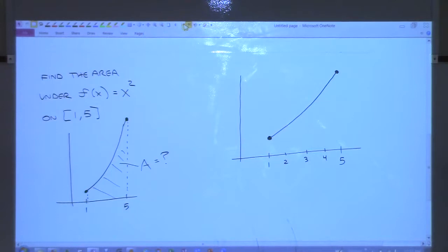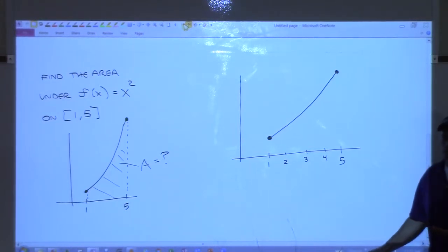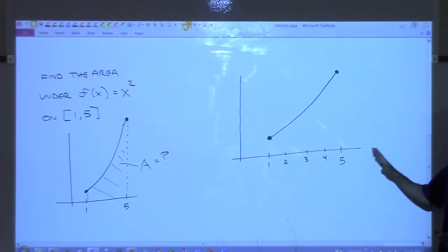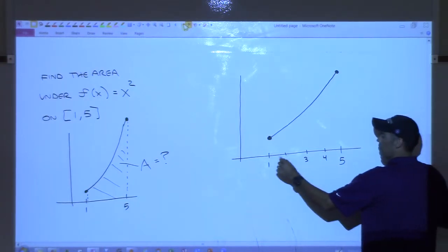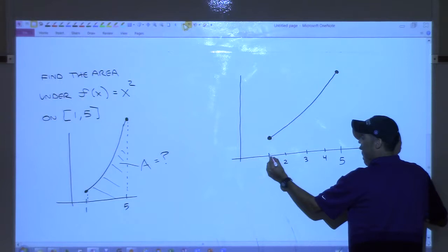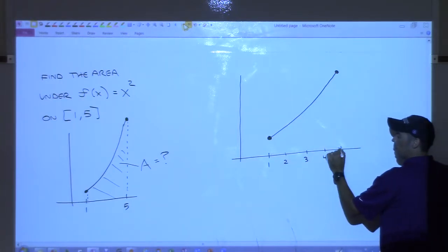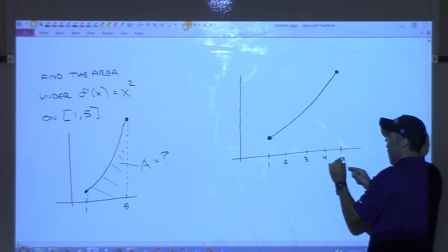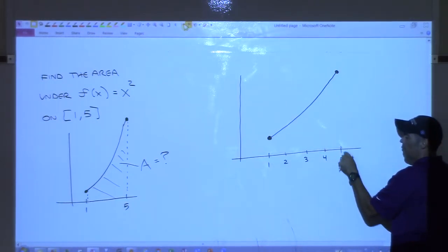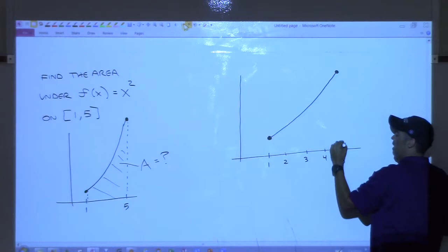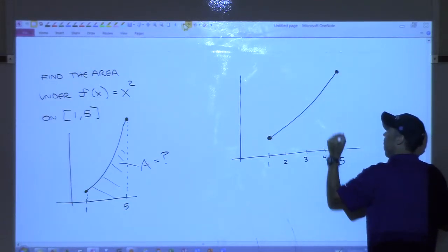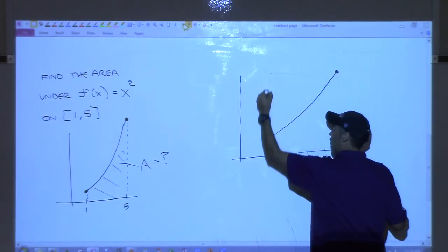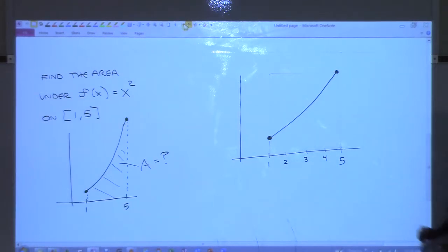Okay, so one thing I could do, tell me if you agree with this. I could estimate the area of that thing by drawing, don't draw this, okay? But I could draw a rectangle that goes along the entire width of the interval. Then I could plug 5 into the function, which would take me up here to 25, and then go over, and that rectangle would be an approximation, wouldn't it?